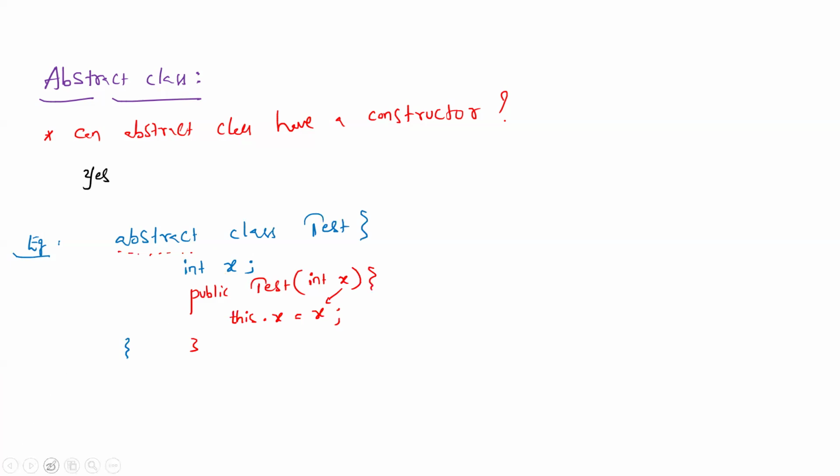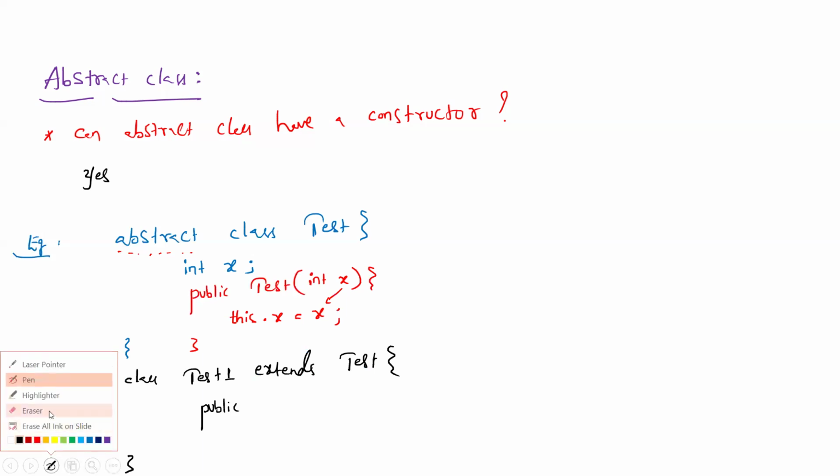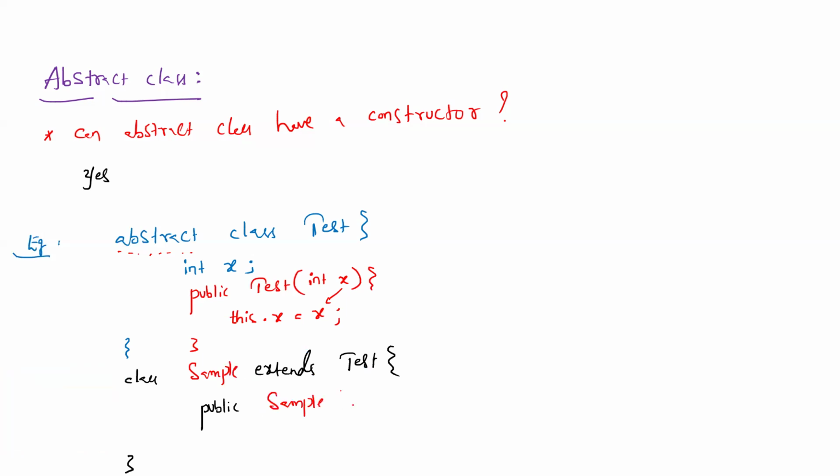The only possibility for abstract classes is inheritance. Then how do you inherit? class Test1 extends Test. Inside this class, can we have a constructor? Yes, of course, every class. If Test and Test1 cause any confusion, I'll change the name. I'll change this to Sample. Therefore, the constructor is public Sample, then parentheses.